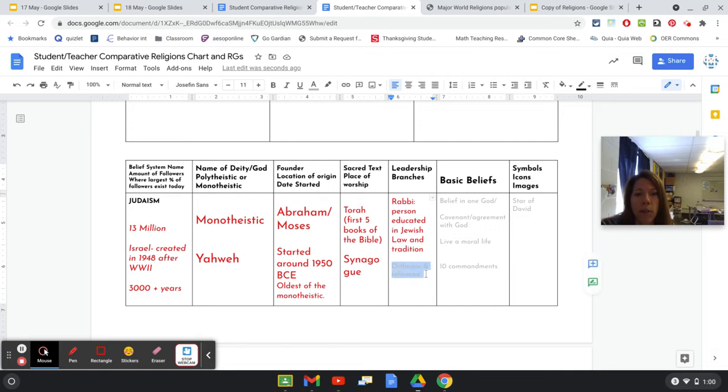You might have heard of different branches of Judaism, and that would be Orthodox and Reform. We're not getting into why there are 2 different branches, but it's suffice to know that there are different branches. I know you're writing. Thank you for writing so much stuff. It will go in your brain as you're writing, and you're looking, and you're hearing.